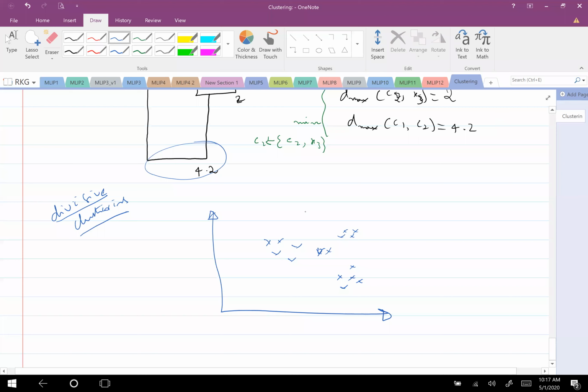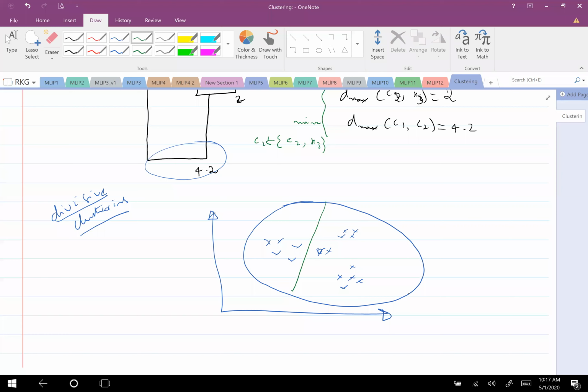From where? Take all points. Take all of them in a single cluster. Now start dividing. So I make this as 2 clusters. After that, I can do these as different clusters.